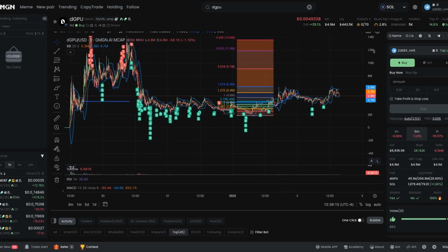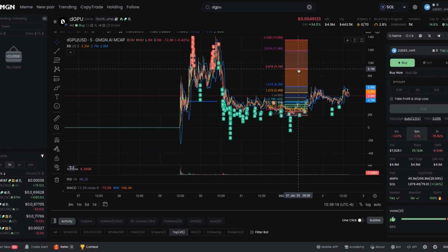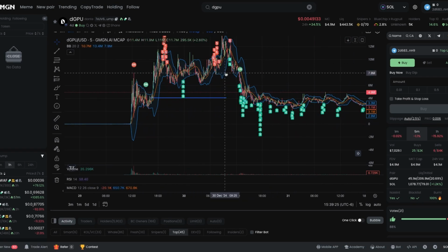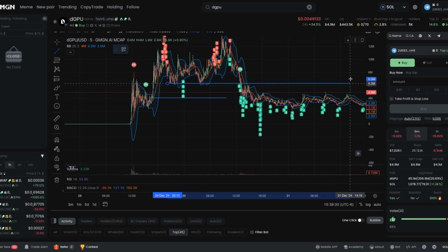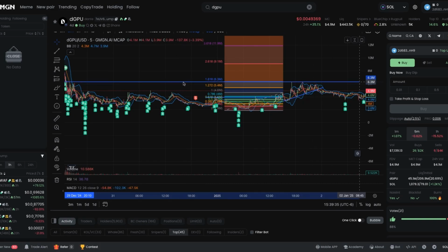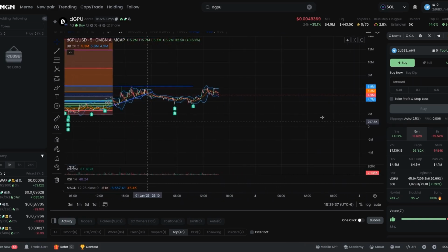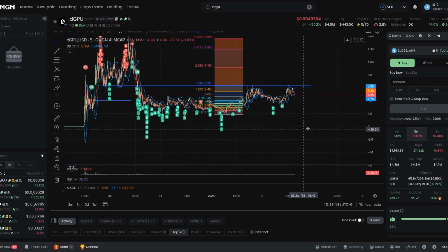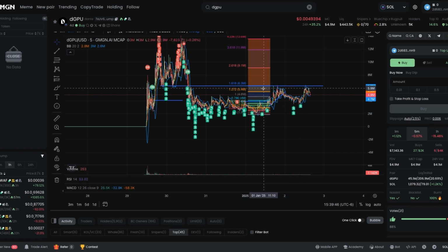As you'll see here, if you want to hold it for the longer run, if it even hits up here, it's a meme coin, so there is a lot of resistance, which is the problem. So all this resistance, all this back and forth, even if we draw a line perfectly here all the way across, it lines up with that 0.168, and you can see it topped out right there. So there's just a lot of resistance right now. It's double top, triple top, quadruple top, whatever. So maybe on its way back down. This could have been my last chance to get out. I guess we will see.